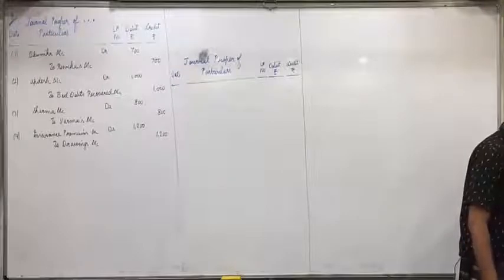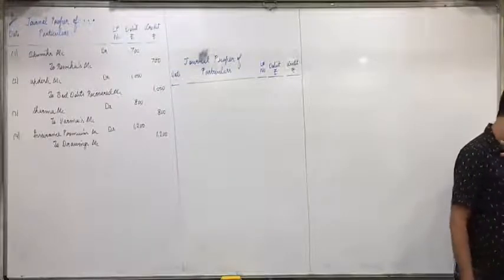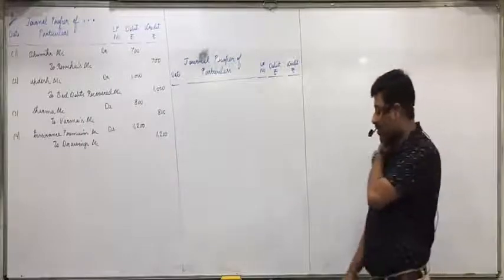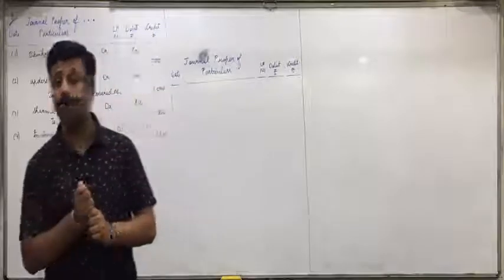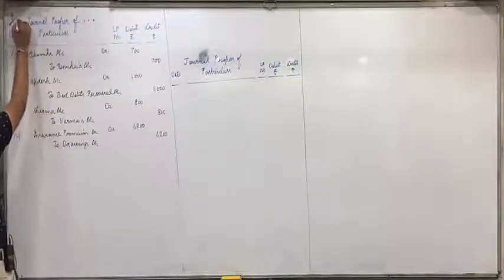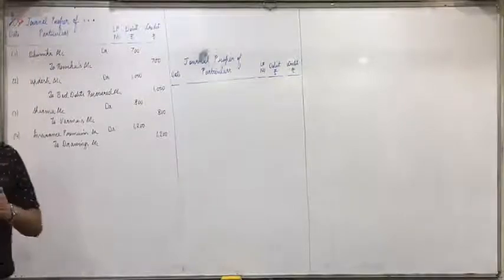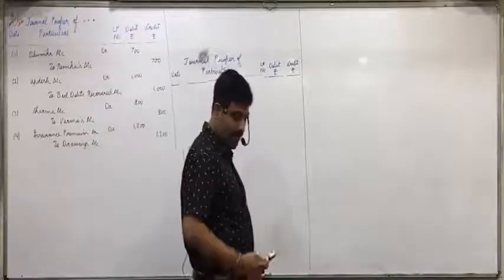Next. Raise your hand. Old furniture of 6,000 of business sold for 5,800. Niyati. Cash account debit, loss on sale of furniture account debit to furniture account. Wrong. Anyone else?